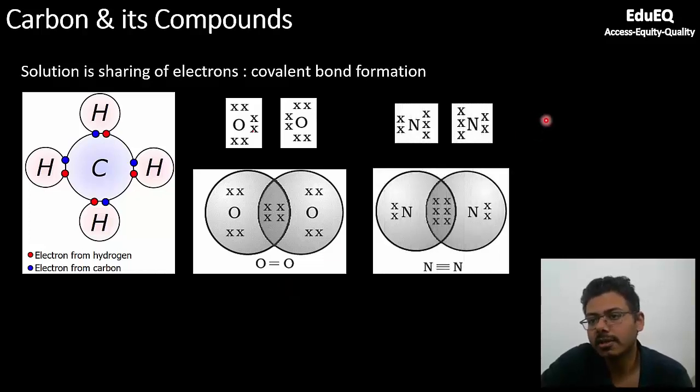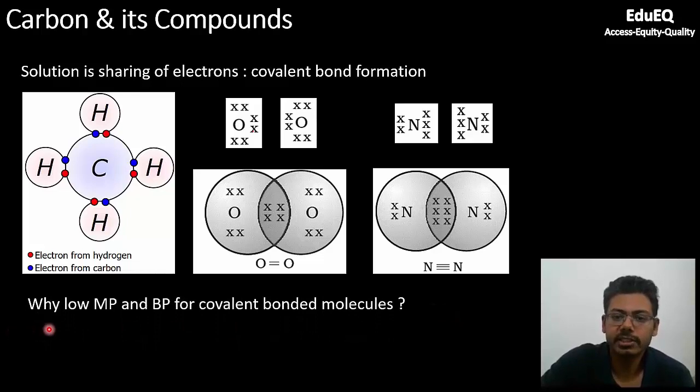Similarly, coming to nitrogen, you know nitrogen has 5 electrons. It needs 3 more electrons to complete its octet. So if you see here, 2 plus 6, 8. So this nitrogen's octet is complete. 2 plus 6, 8. This nitrogen's octet is also complete. Now you are sharing 6 electrons, and that is why you will form a triple bond. So one bond means 2 electrons.